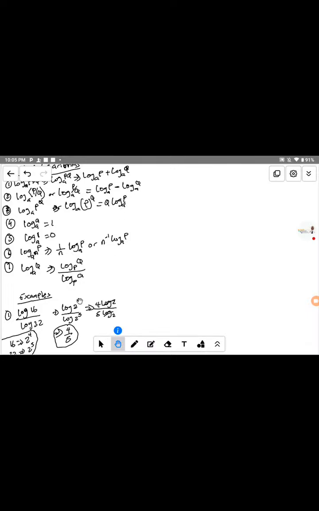So likewise, this 4 multiplies log 2, and this 5 multiplies log 2. So we have 4 log 2 and 5 log 2, and log 2 is common to both. So log 2 cancels log 2, and now remains 4 over 5. That is why we get 4 over 5 as our answer.